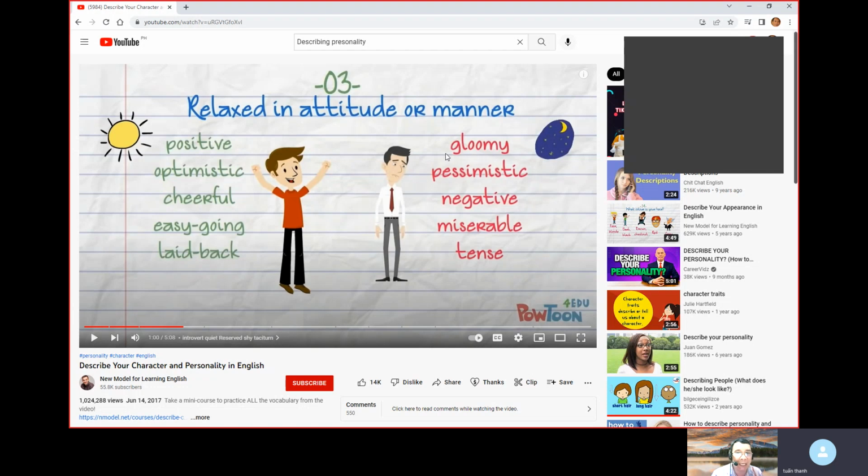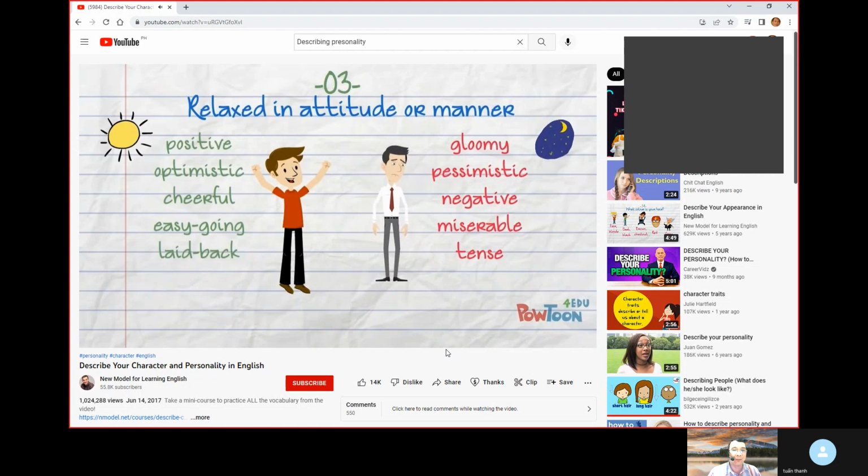And then the opposite of that, if you have a positive personality, would be gloomy. Again, gloomy, very good. The opposite of optimistic would be pessimistic. Again, pessimistic, very good. The opposite of cheerful would be negative, okay, and easygoing, miserable. Very good. And then laid back, tense. Very good. So these are all the positive characteristics, and the opposite of that would be this one.